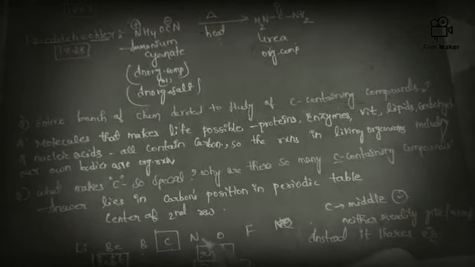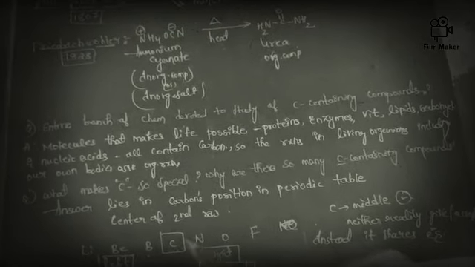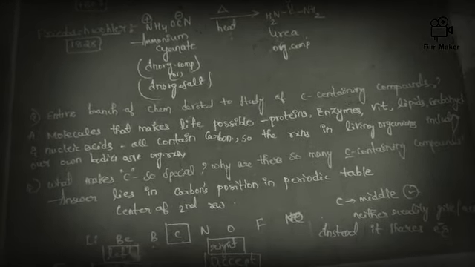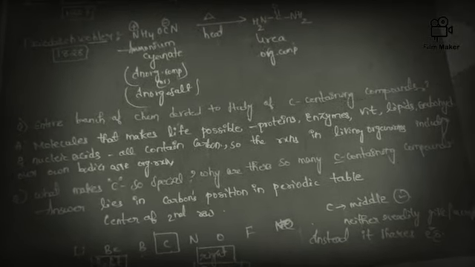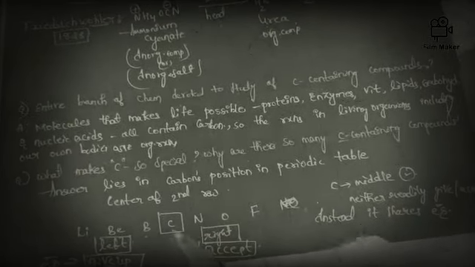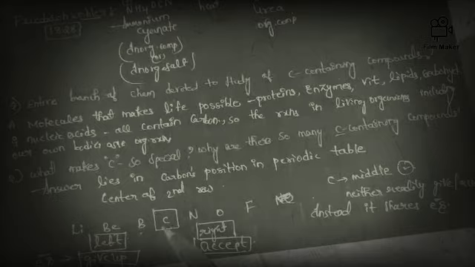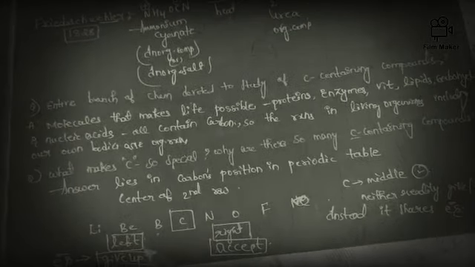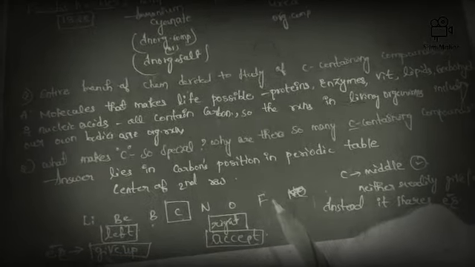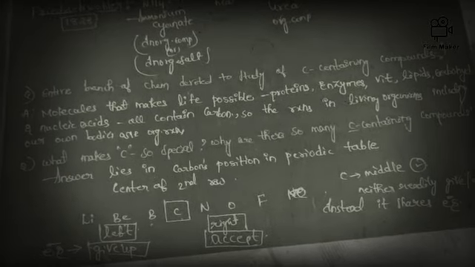To the right side of carbon I have mentioned 3 atoms, and to the left side of carbon I have mentioned 3 atoms. This carbon is present at the center of the second row.